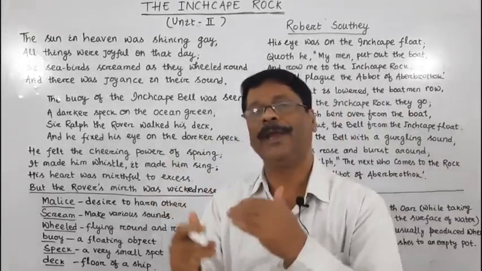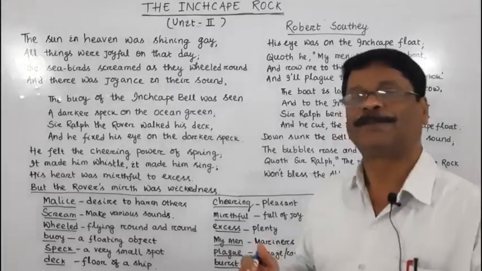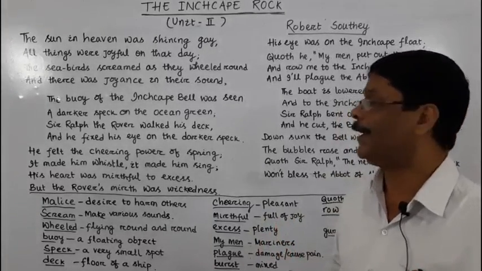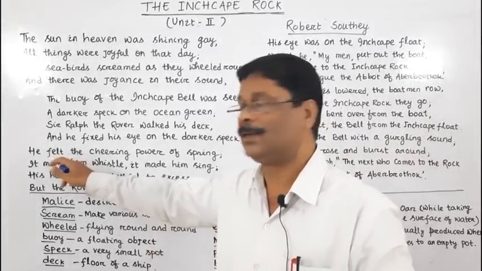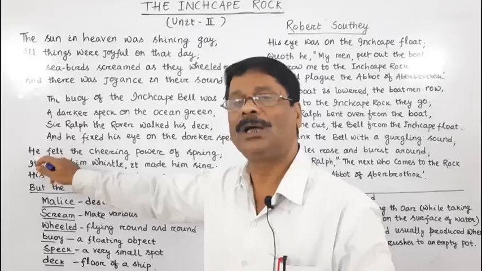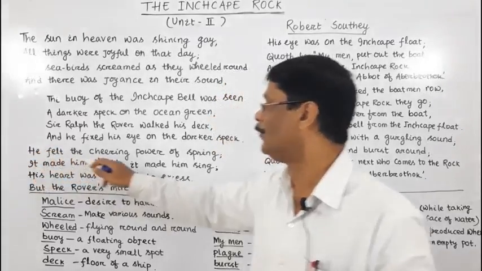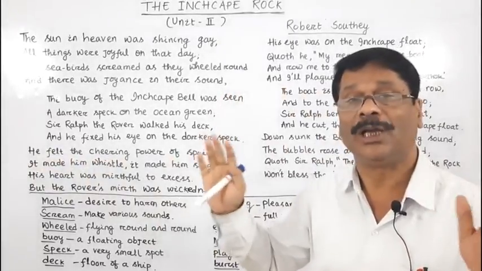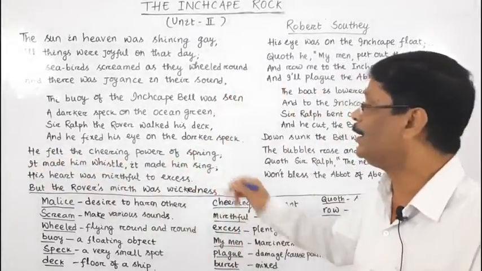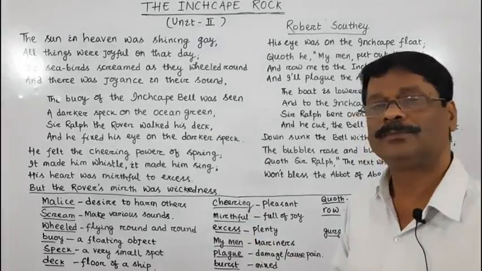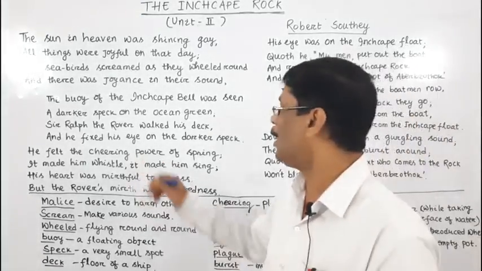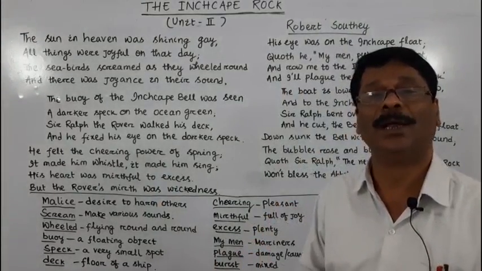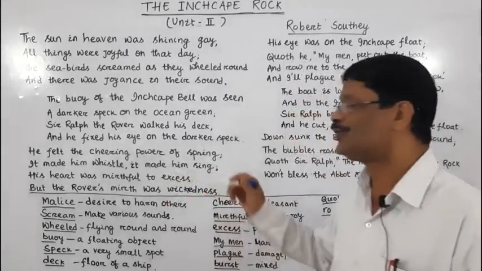See, how could he express his joy on that fine day? He also felt, here he refers to Ralph the Rover, that cheering power of the spring season. And that cheering power made him whistle, made him sing.